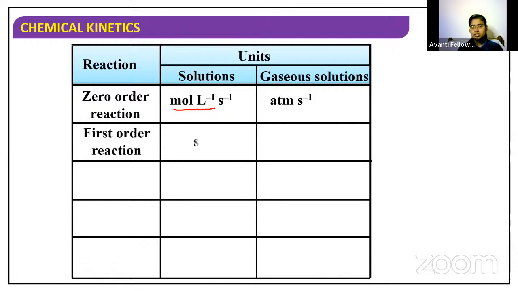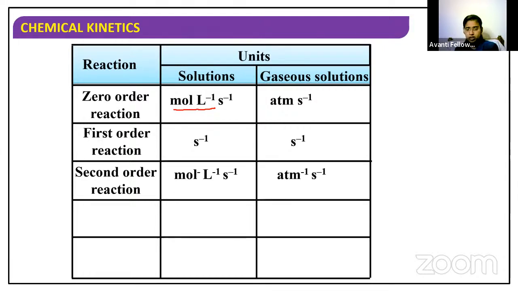Now for first order reaction, the unit is per second. In gaseous system also it is per second because no concentration terms are involved. Then for second order reaction, it is mole, liter inverse and second inverse in aqueous solution, and here it is atm power minus 1 and second inverse. For third order reaction, mole power minus 2, liter power 2 and second inverse.